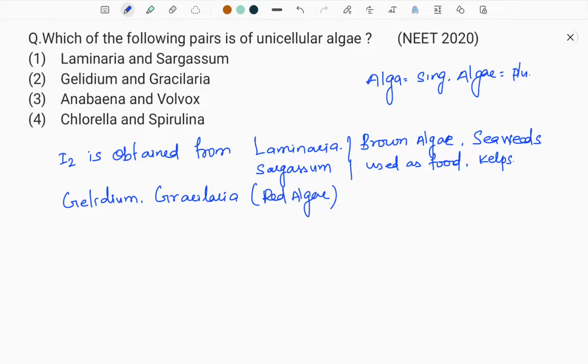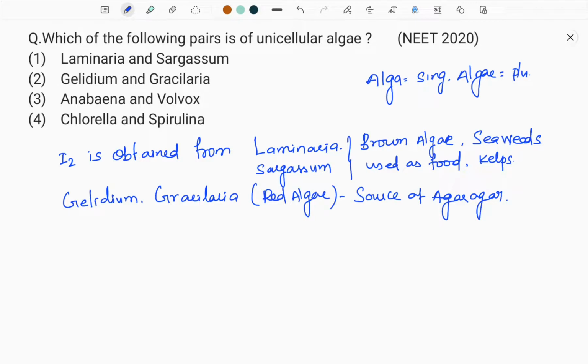Then these Gelidium and Gracilaria are the source of agar-agar. What is this agar-agar? Agar-agar is basically a polysaccharide. It's a natural polymer. It is a jelly-like substance. It's been used for several purposes.